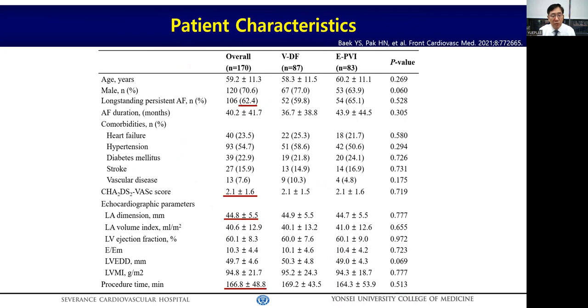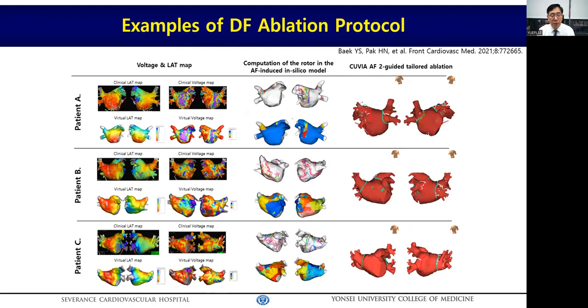These are the patient characteristics. The two groups were well balanced, and 62% of patients had long-standing persistent AFib, mean LA diameter was 45 millimeters, and mean procedure time was 167 minutes, including computation and modeling time.